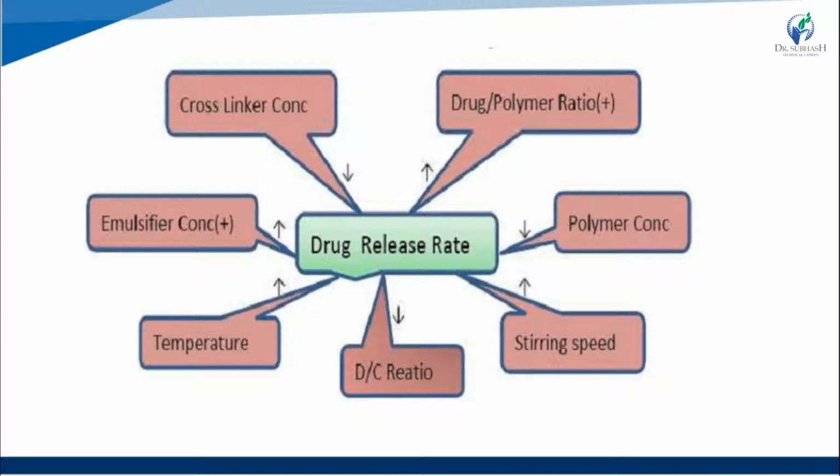Then temperature: as temperature increases, drug release rate from the microsphere also increases. Then emulsifier concentration: as it increases, drug release rate also increases. Then cross-linker concentration: if cross-linker concentration decreases, drug release rate increases; if cross-linker concentration increases, drug release from the microsphere decreases. So this is drug release from the microsphere.